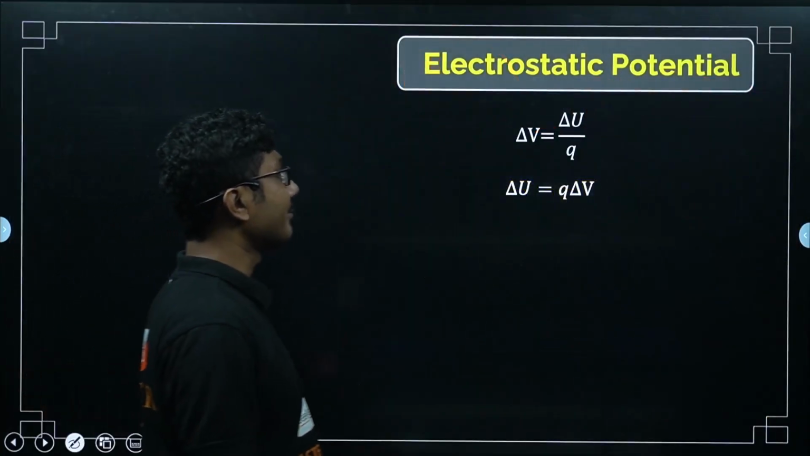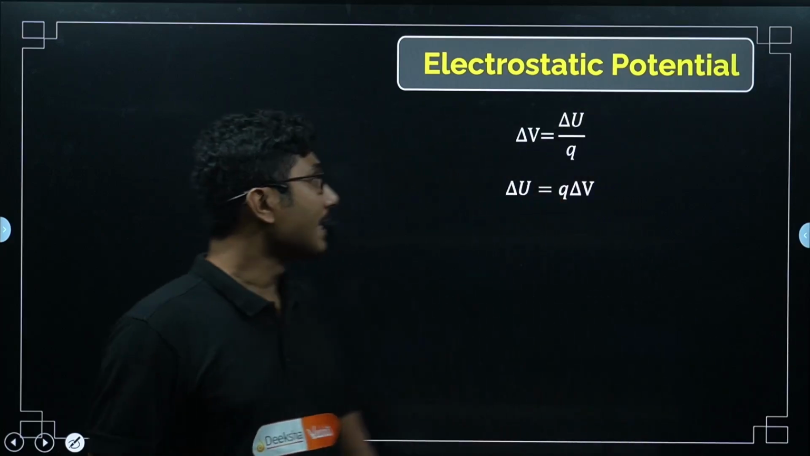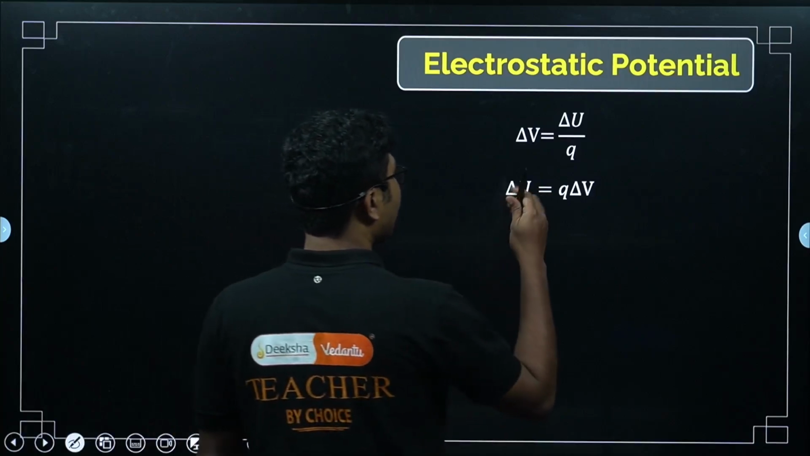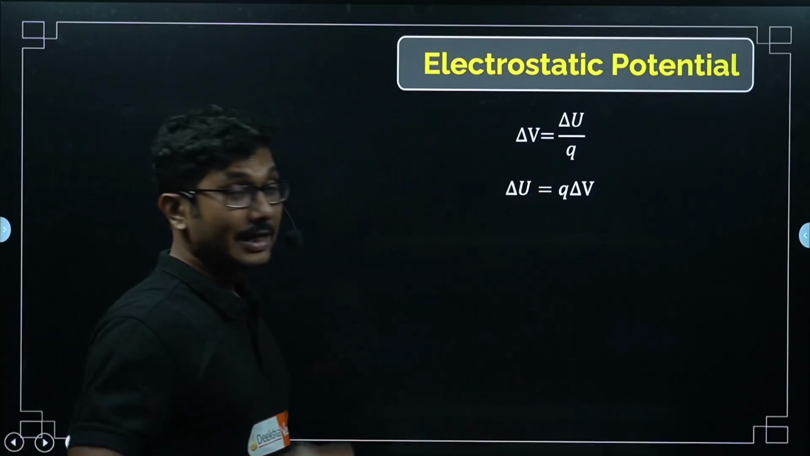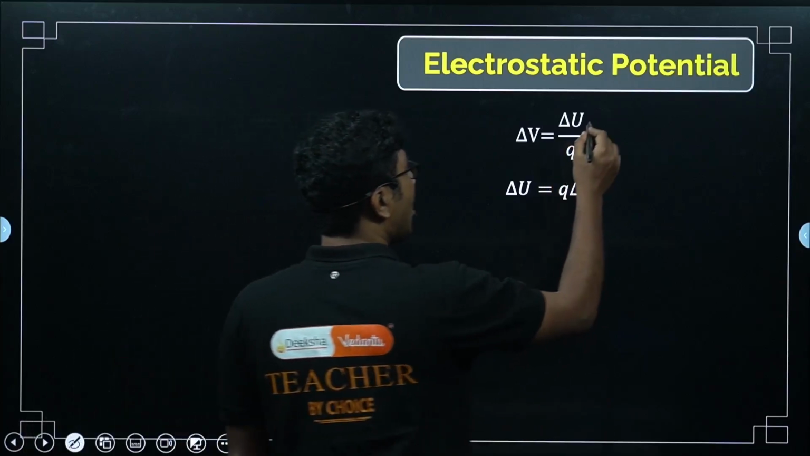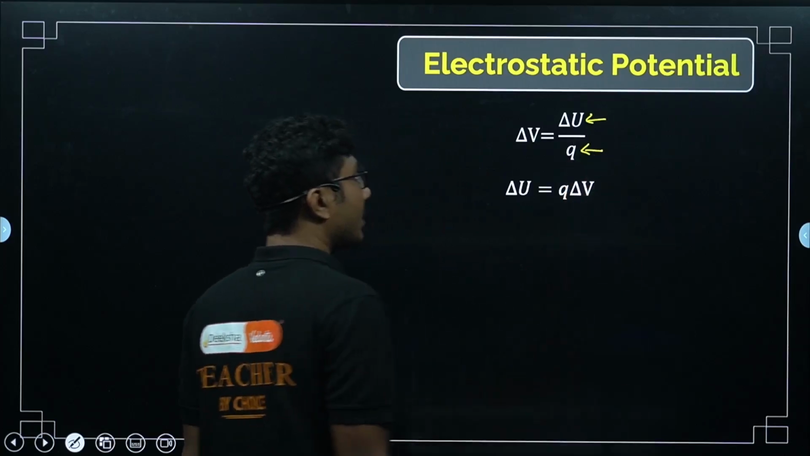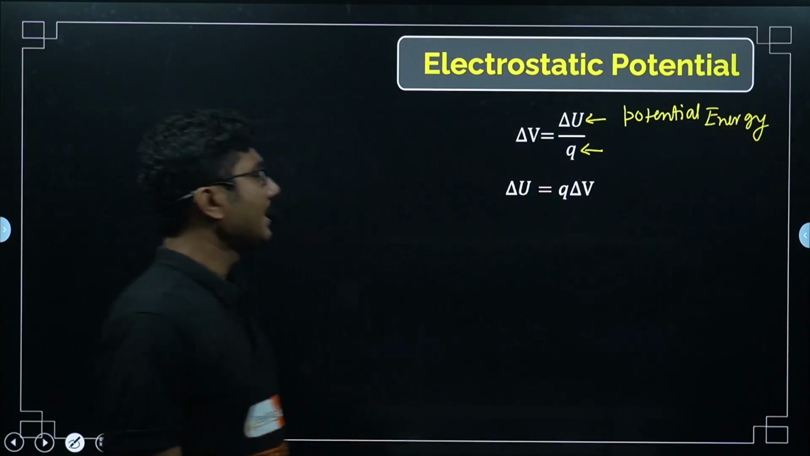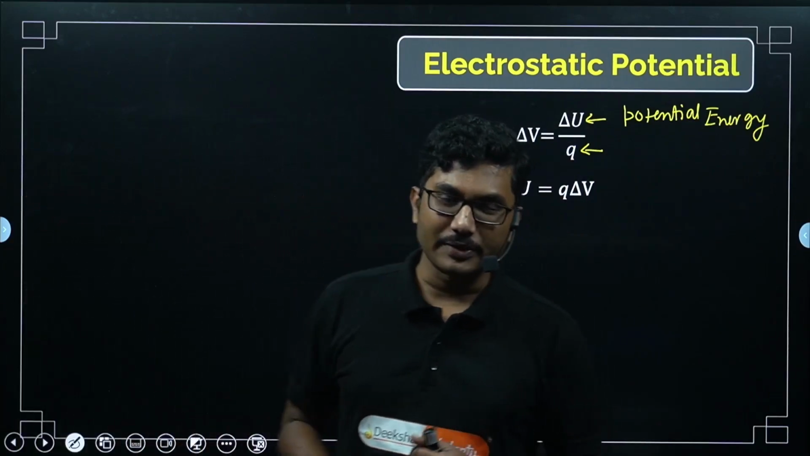First is electrostatic potential and potential energy. Very important concept, how they are interrelated. If they have given you potential energy and they ask you to calculate the potential, then potential is potential energy divided by the charge. Electrostatic potential energy, this is energy, and this is the charge. So potential energy per unit charge is the definition of electric potential.